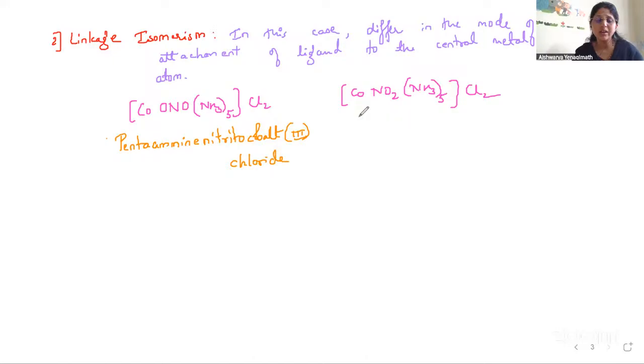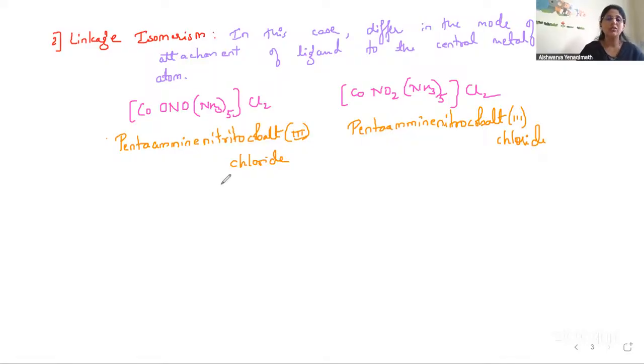Correct? This side, what is the name? It is pentaammine nitro cobalt(III) chloride. So ions are not exchanging, but the mode of attachment differs.